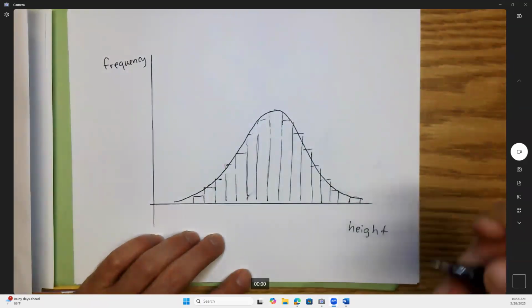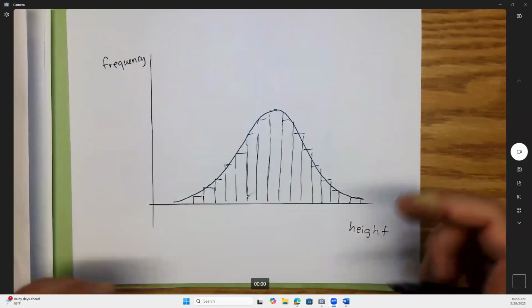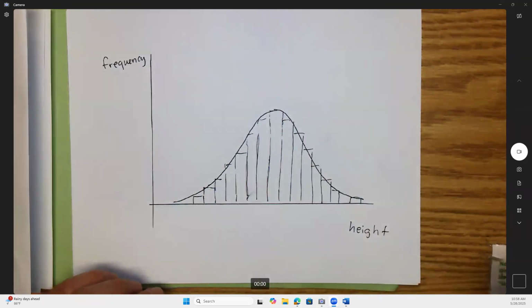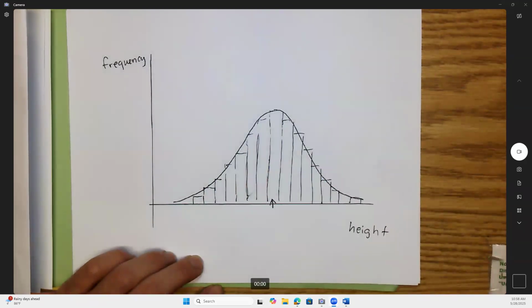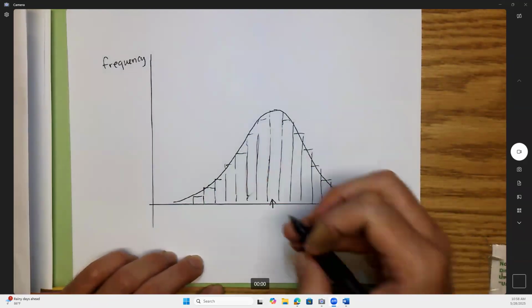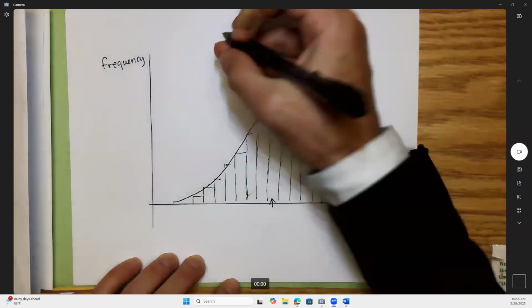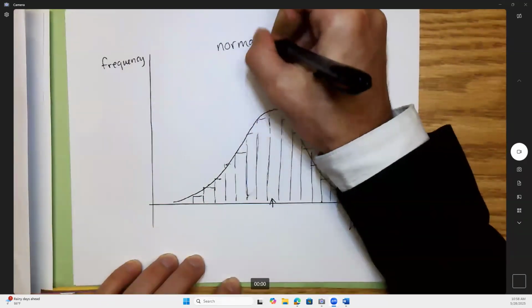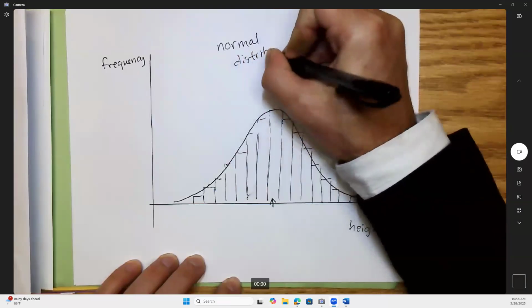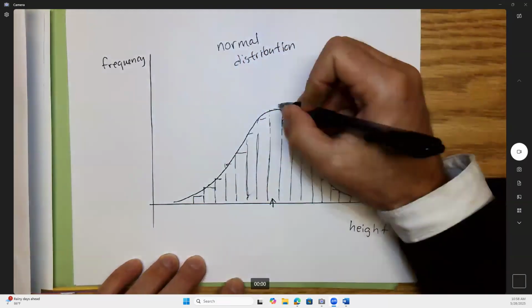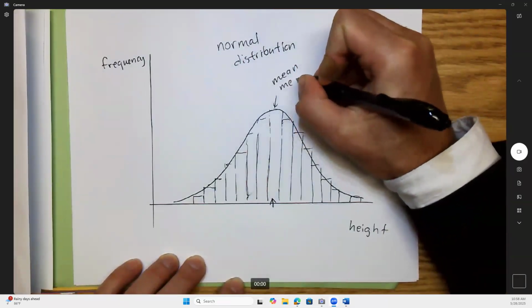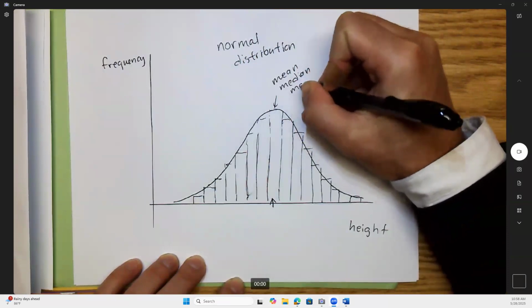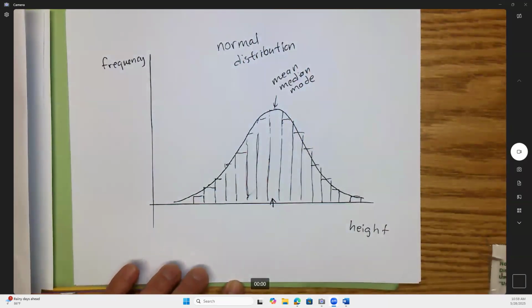Now, there's just two numbers you can have that can exactly describe this whole bell curve. What do you think one of those numbers is that I'm referring to? Like, what could be right here? Do you think, like an average, right? Now, if it's truly a normal distribution, here I'm going to spell this out: normal distribution, then this average right here is the mean and also the median and also probably the mode, right? Which are three different kinds of averages, but they would all be the same for a normal distribution.